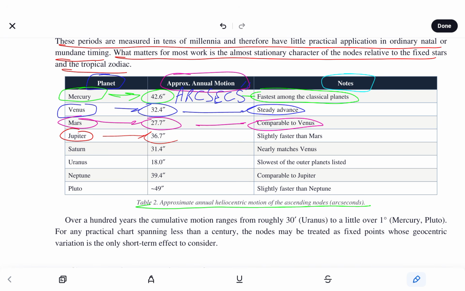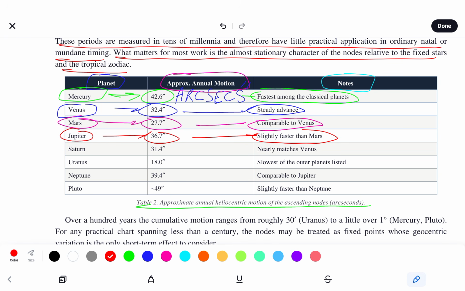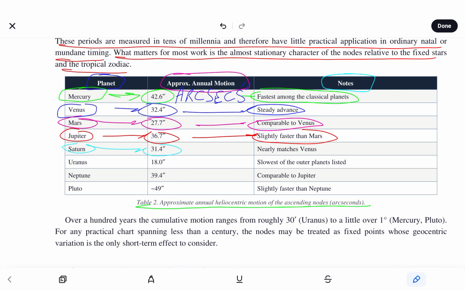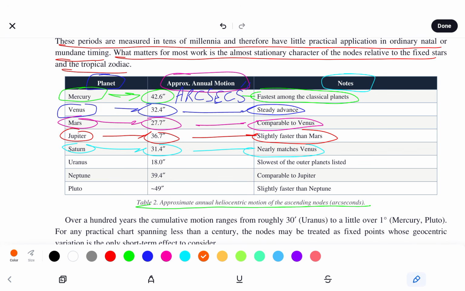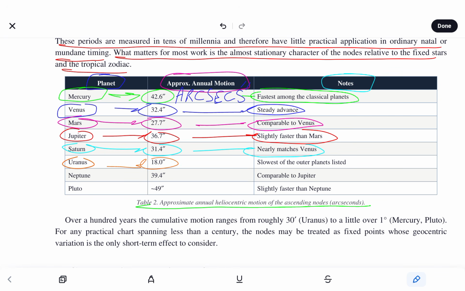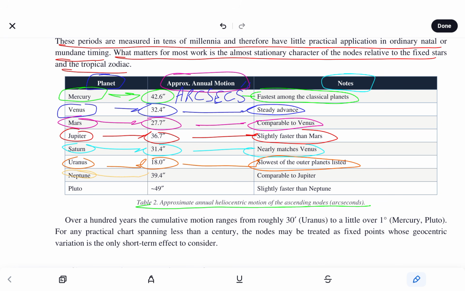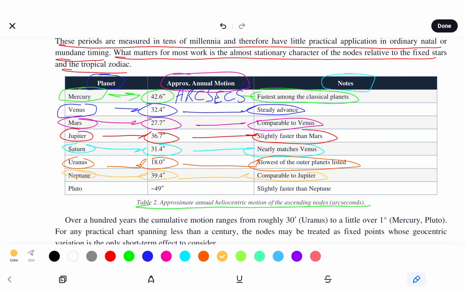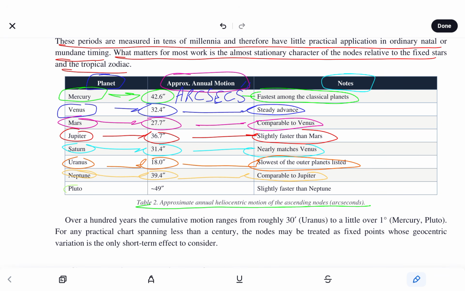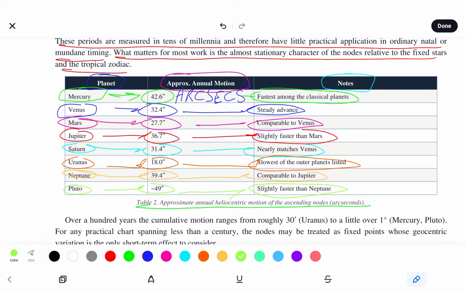Jupiter, 36.7 arc seconds, slightly faster than Mars. Saturn, 31.4 arc seconds, nearly matches Venus. Uranus, 18.0 arc seconds, slowest of the outer planets listed. Neptune, 39.4 arc seconds, comparable to Jupiter. And Pluto at negative 49 arc seconds, slightly faster than Neptune, not Jupiter.